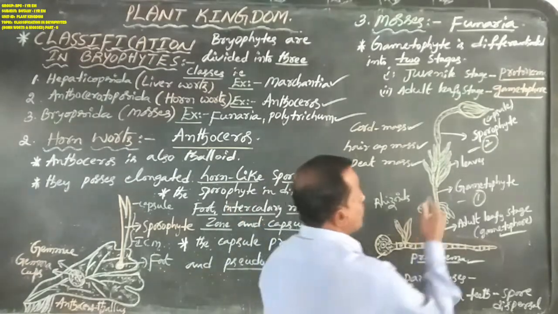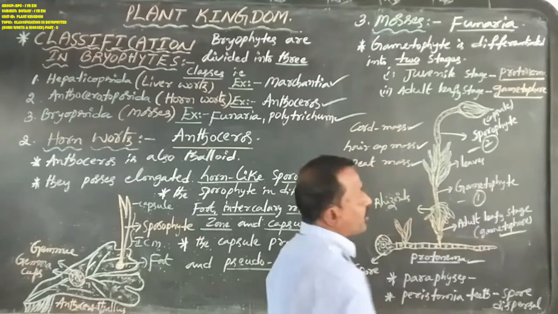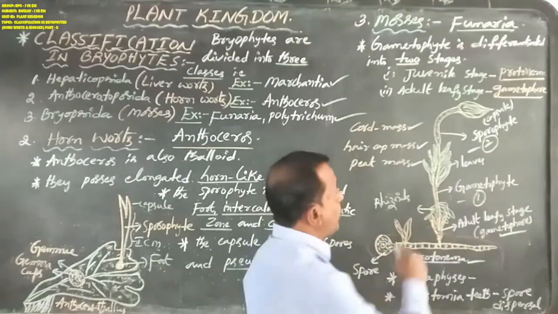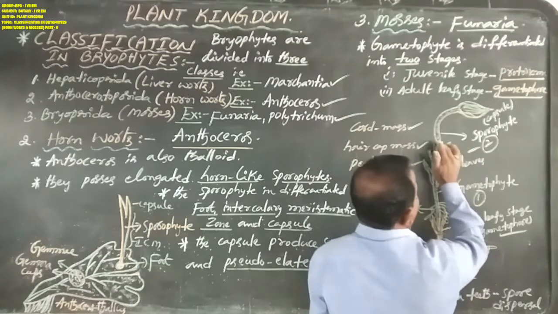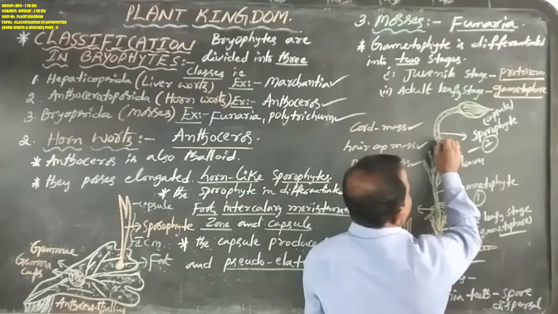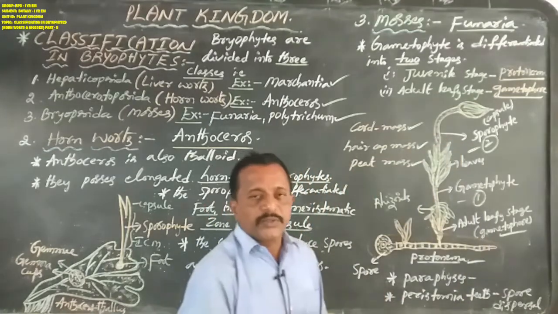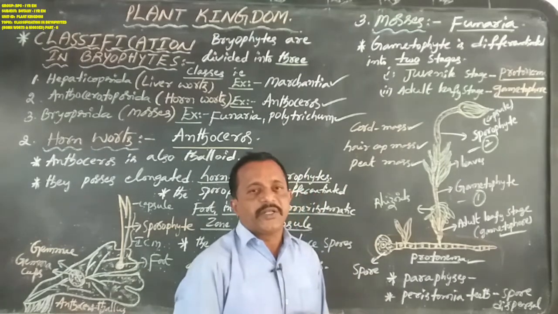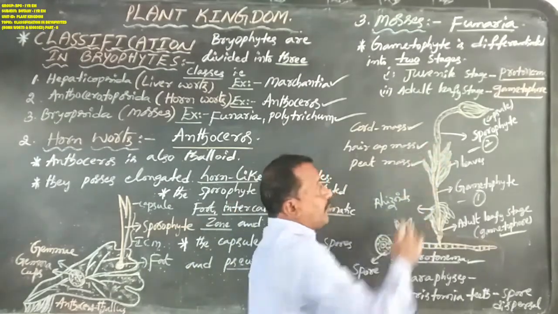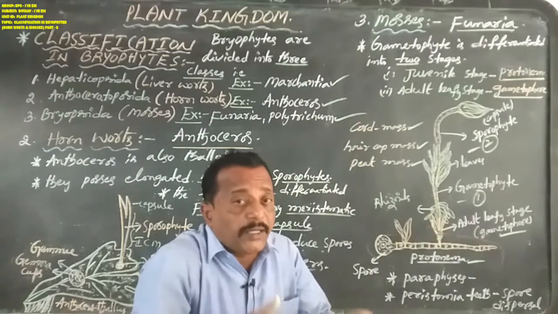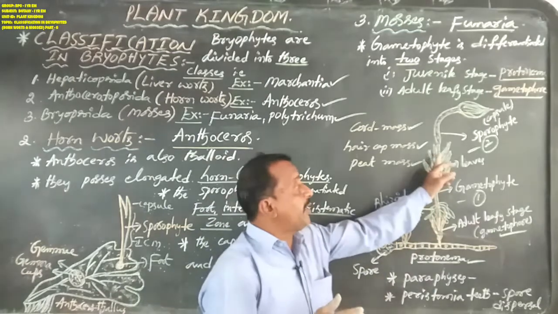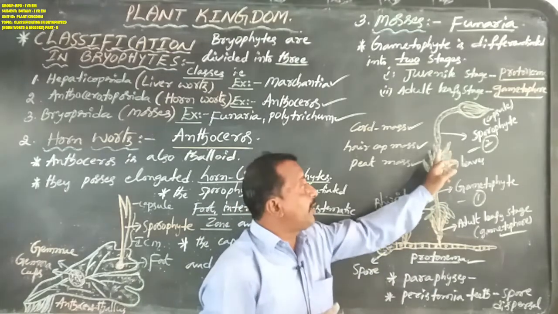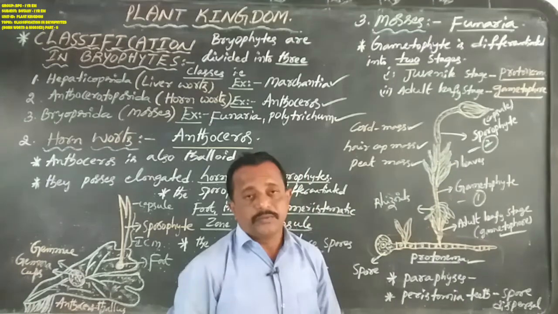Okay, now in sexual reproduction, the apex of the leafy shoots produces two types of sex organs: the male sex organ and the female sex organ. The male sex organ is known as antheridia, and the female sex organ is known as archegonia. Both sex organs are not externally visible; they appear internally at the apex of the leafy shoot.